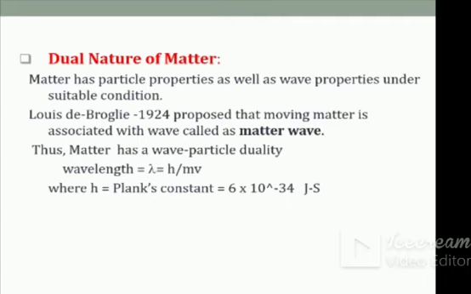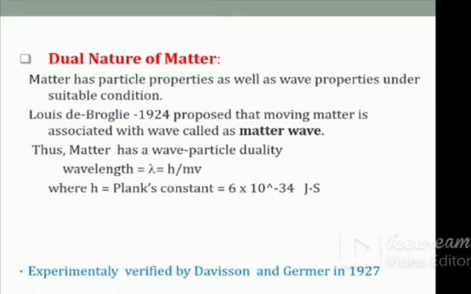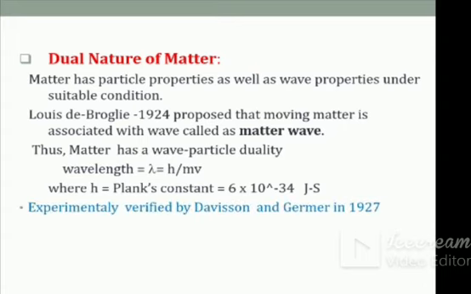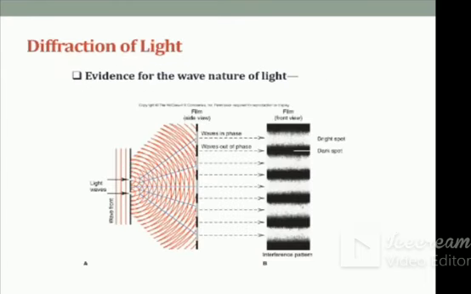That constant is 6 into 10 raised to minus 34 joule second, m is the mass of the material particle, and v is its velocity. Such a matter has wave nature that was verified experimentally by Davisson and Germer in 1927.